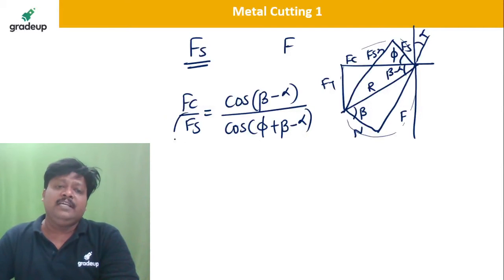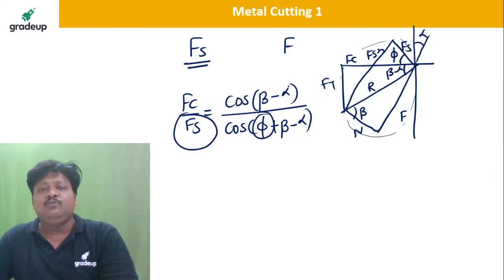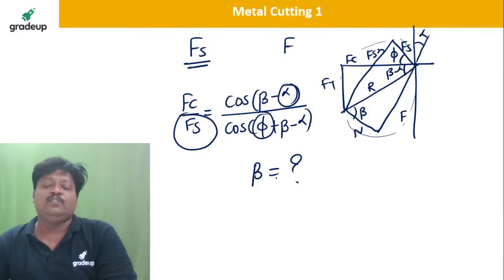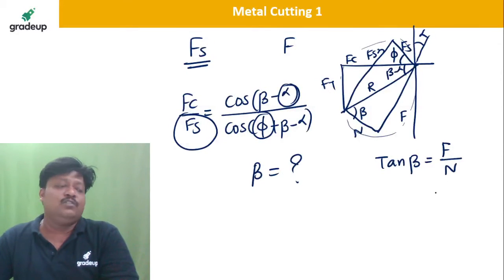Here you know Fs, you know phi, you know alpha. Only beta is not known. So how much is beta in this question? Tan of angle beta is frictional force divided by normal force, isn't it?